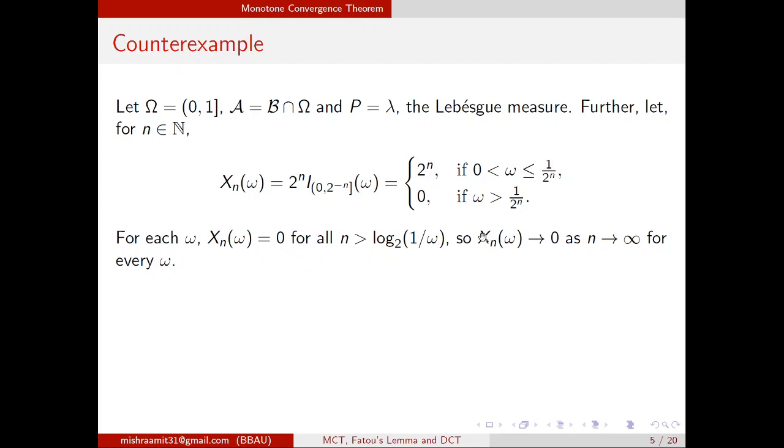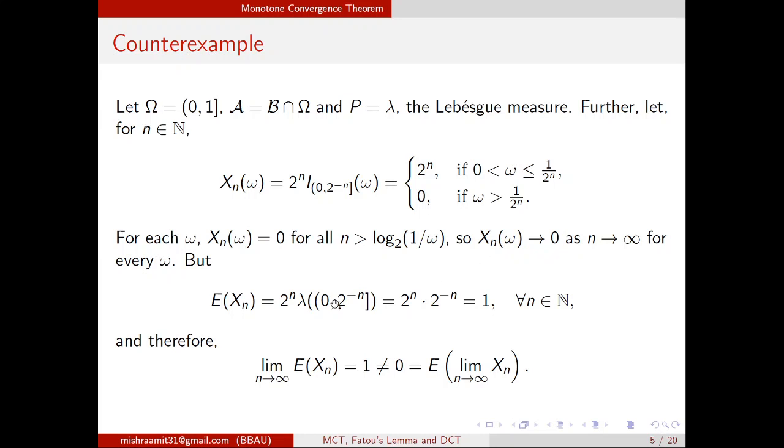So now we have Xn(omega) which is converging to 0. If I define X(omega) to be identically 0, then we are saying that Xn(omega) converges to X(omega), where X(omega) is identically 0. But expected value of Xn, by definition, will be 2 to the power n times the measure of this set. That is lambda, the Lebesgue measure of this set, and we know that the Lebesgue measure of (a, b) is b minus a, so it will be 2 to the power minus n, and 2 to the power n multiplied by 2 to the power minus n will give you 1. And this expected value of Xn is 1 for every n. That means it is a constant sequence, so it will converge to 1. That means the limit of expected Xn will be 1.